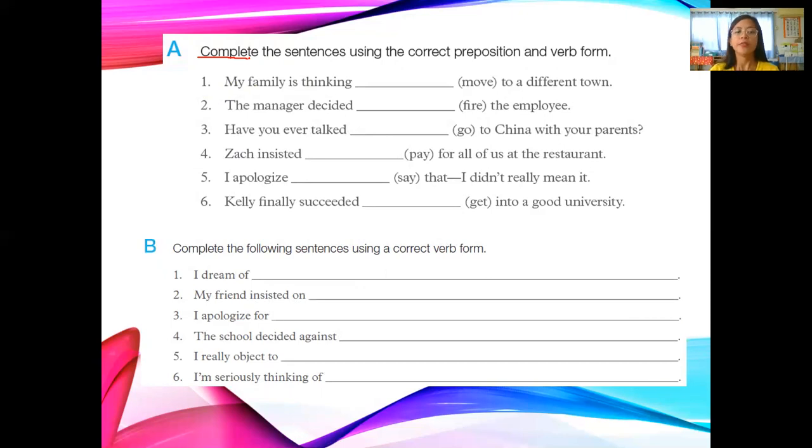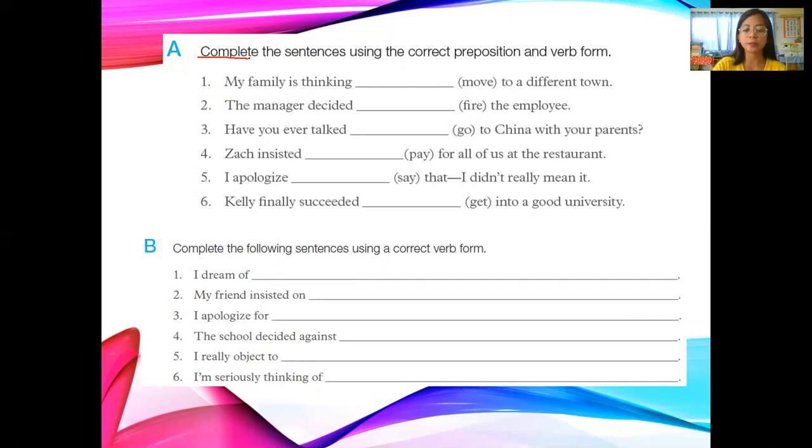Number two, the manager decided blank fire the employee. Number three, have you ever talked blank go to China with your parents? 4, Zach insisted blank pay for all of us at the restaurant. 5, I apologize blank say that I didn't really mean it. And 6, Callie finally succeeded blank get into a good university.